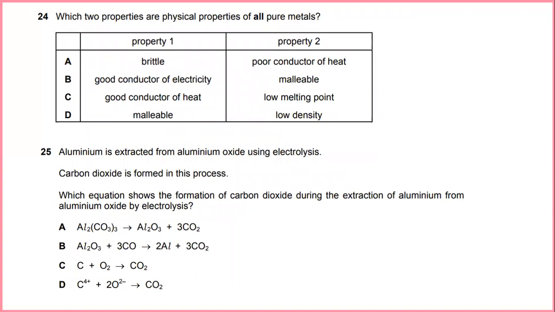Which two properties are physical properties of all pure metals? All pure metals are good conductors of electricity and are also malleable. So the answer for 24 is B. Aluminium is extracted from aluminium oxide using electrolysis. Carbon dioxide is formed in this process. Which equation shows the formation of carbon dioxide during the extraction of aluminium from aluminium oxide by electrolysis? So the answer for number 25 is C.